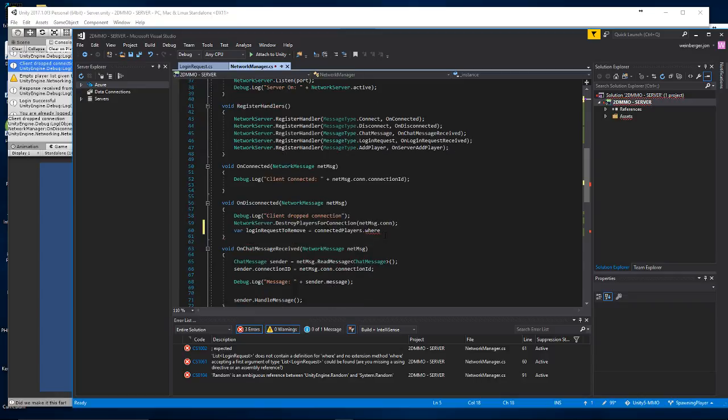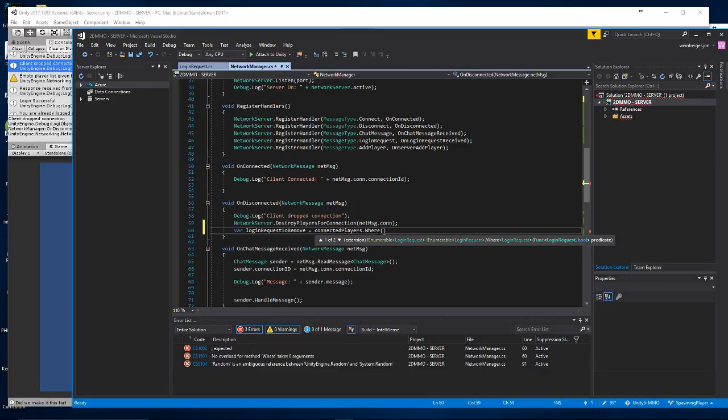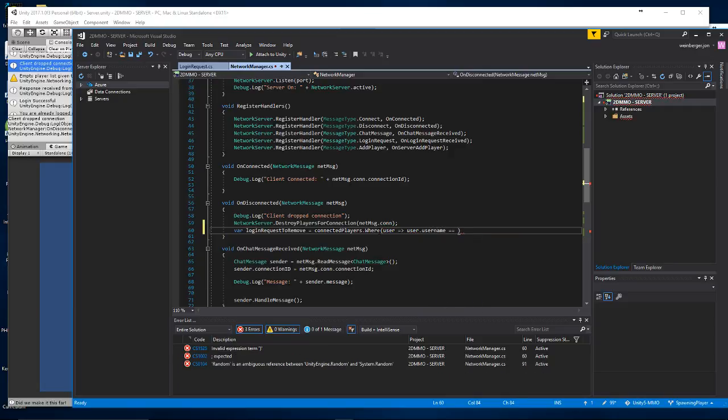Alright, and here we're going to say where user goes to user dot username equals, I'm sorry, not the username, but we want to say where user dot connection ID equals the netmessage.con, their connection.